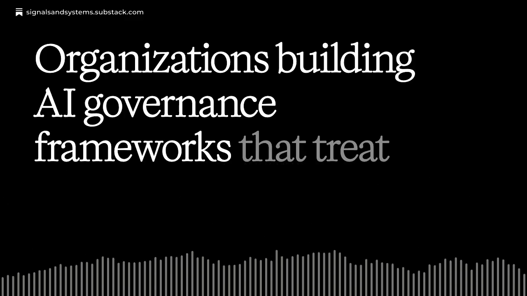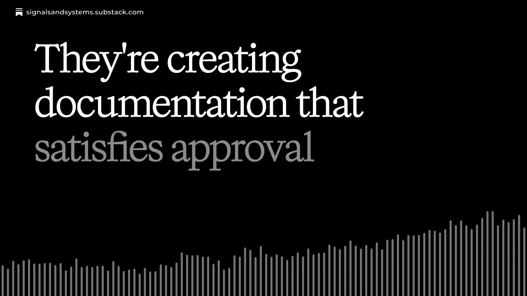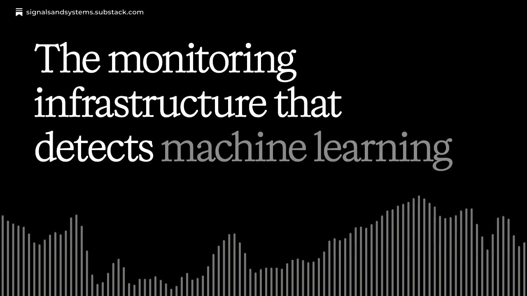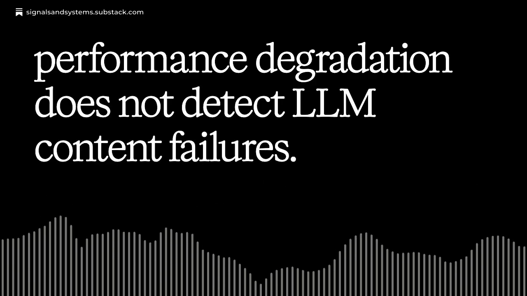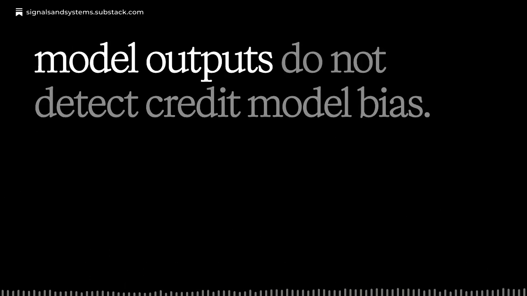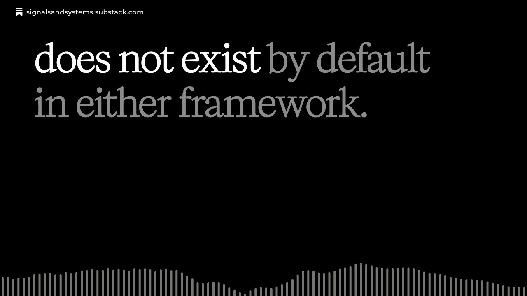Organizations building AI governance frameworks that treat all systems identically are not governing AI. They are creating documentation that satisfies approval processes while leaving the actual risk landscape unmonitored. The monitoring infrastructure that detects machine learning performance degradation does not detect LLM content failures. The content moderation system that catches inappropriate language model outputs does not detect credit model bias. The provenance tracking that makes knowledge graph assertions auditable does not exist by default in either framework.